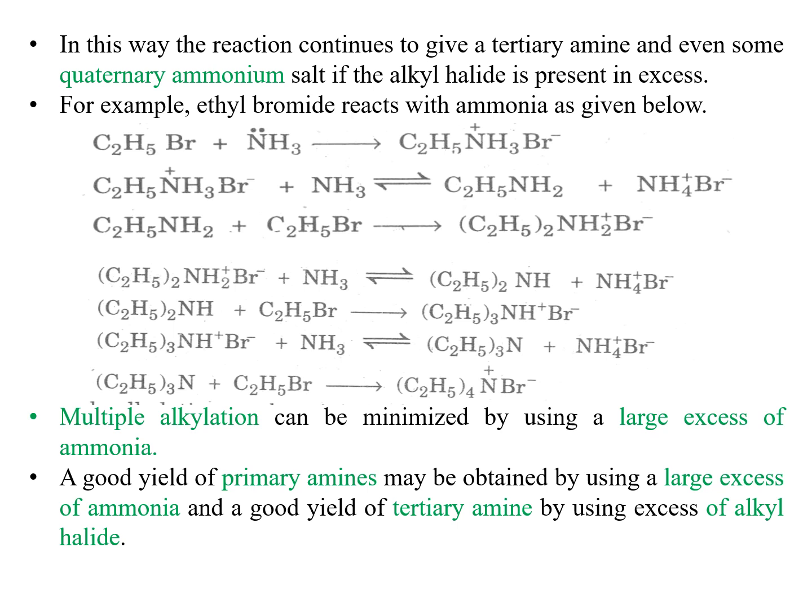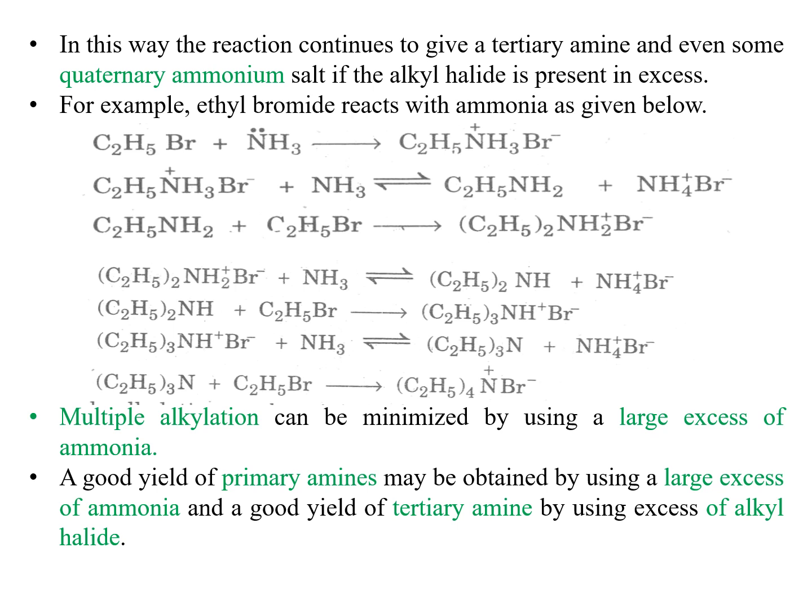For example, ethyl bromide reacts with ammonia to give the following reactions. Ethyl bromide will react with ammonia to produce ethyl ammonium bromide. This ethyl ammonium bromide can react with ammonia just like ethyl bromide, and we shall obtain ethylamine.